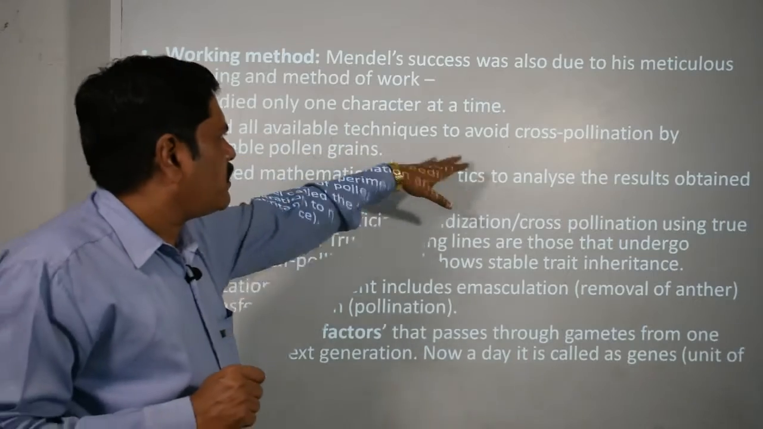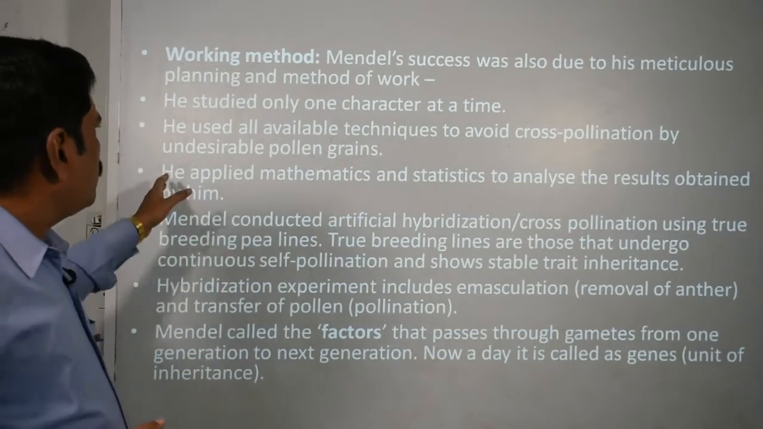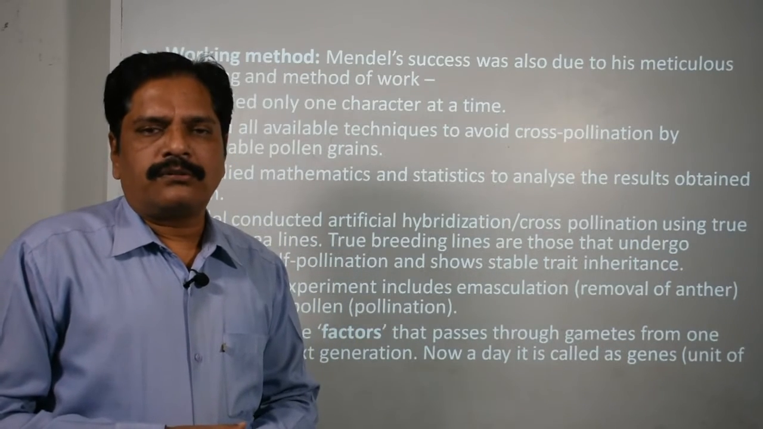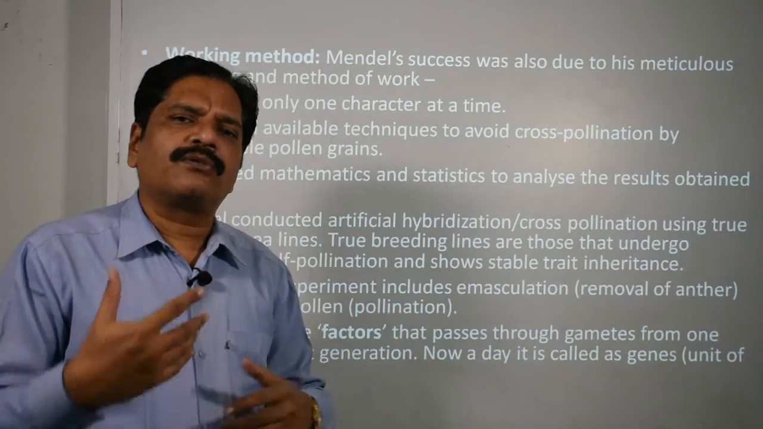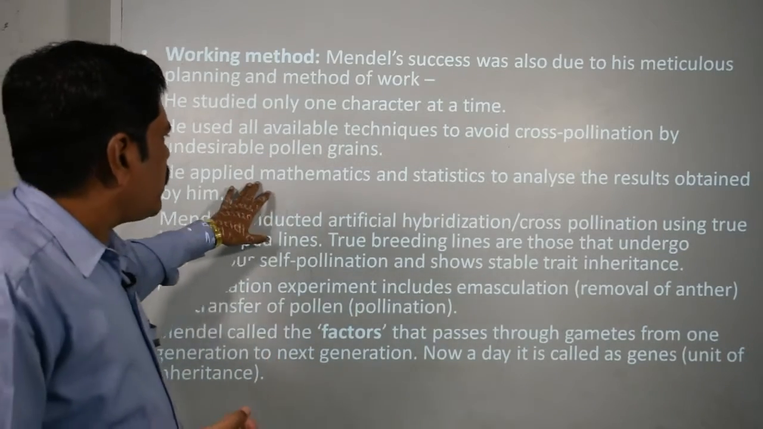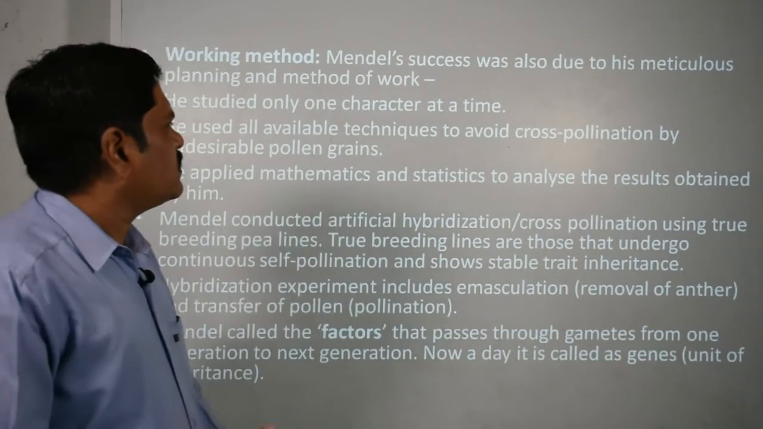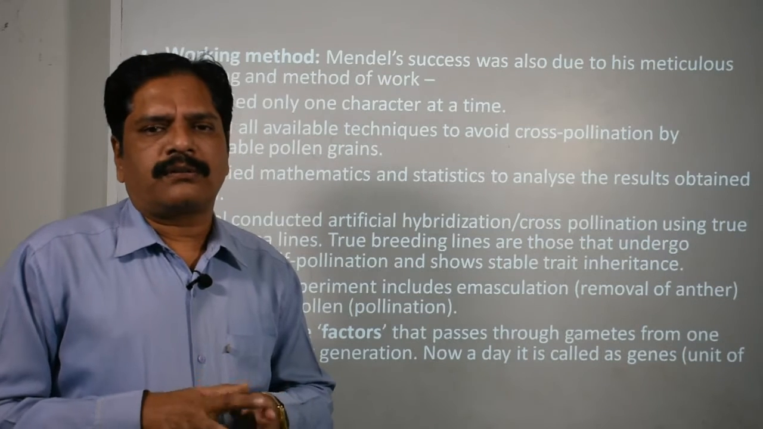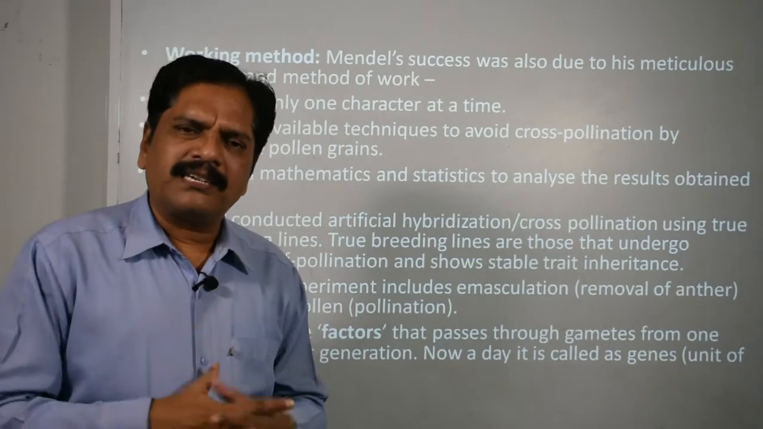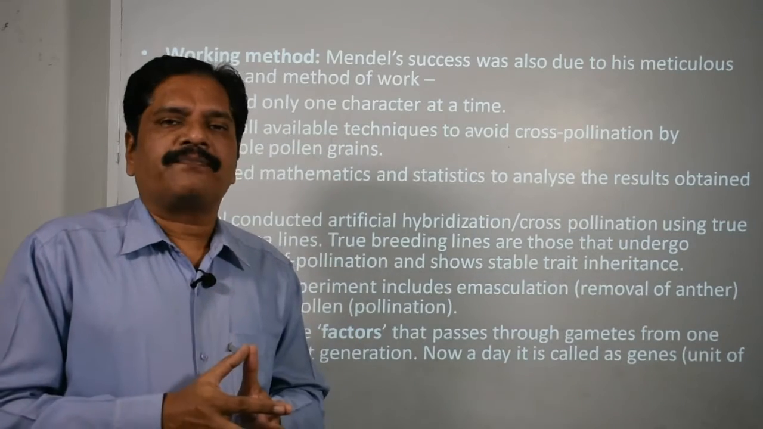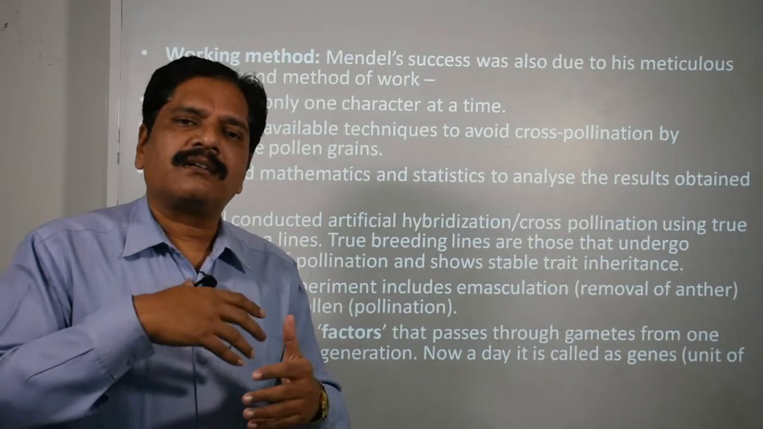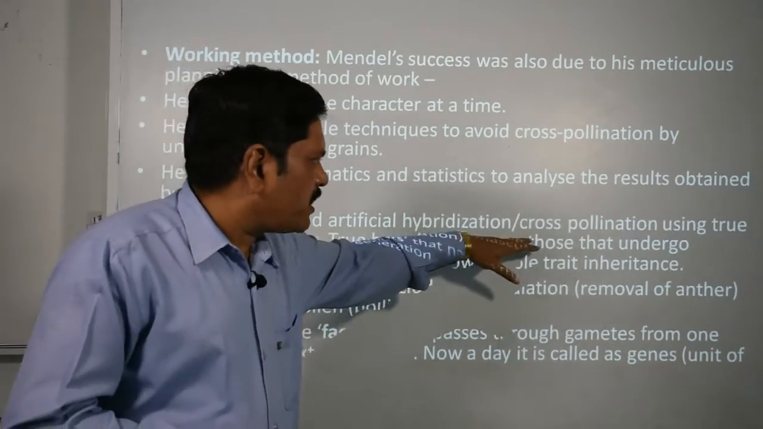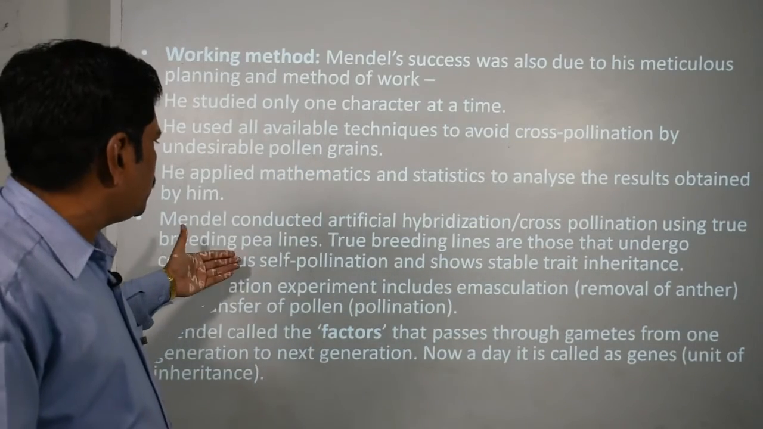He used all available techniques to avoid cross pollination by undesirable pollen grains, like bagging. Okay, so no cross pollination, no intermixing, no intermingling of any features. Then he applied mathematics and statistics to analyze the results obtained by him. His mathematical knowledge was quite helpful for collecting the data, grouping the data, analyzing the data, and drawing the conclusion from it. Clear? Then Mendel conducted artificial hybridization, cross pollination, using true breeding pea lines.